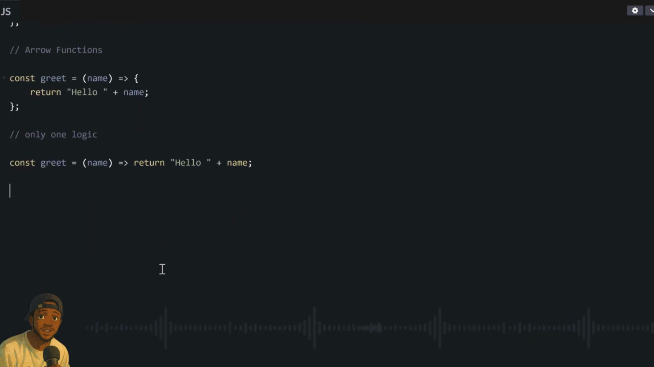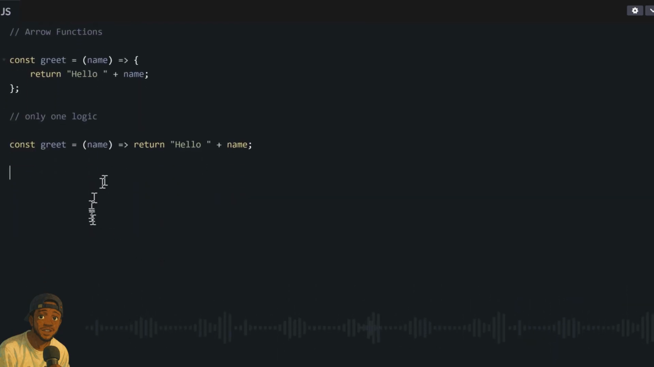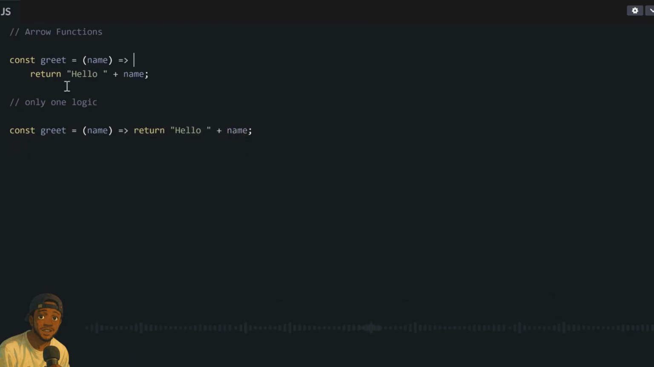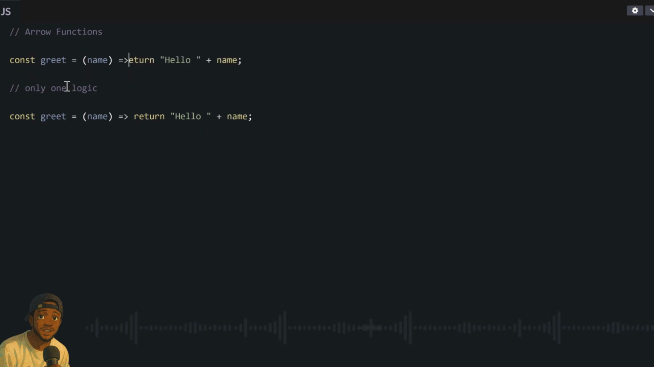For example, this function returns this string plus this variable in just one line of logic. So if we write it straight on one line without using curly braces, we write it like this: const greet equal to, then open our function argument, name, then the arrow, and just write the logic directly. In fact, since it is only one line, we do not even need to add the return keyword at all. So our function automatically becomes like this. You see that this one is so much shorter than writing this long code.